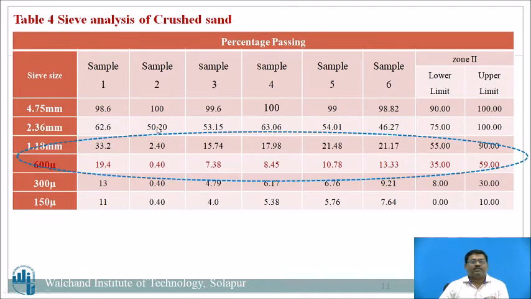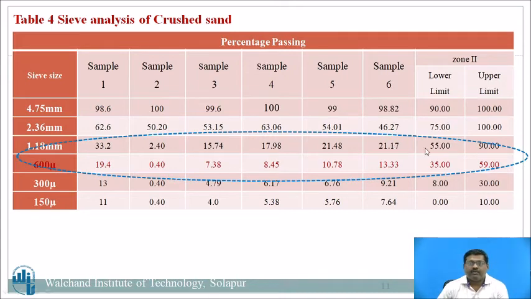At 2.36 mm, the values are 62, 50, 53, 63, 54, 46. So variation has started from this sieve size. The limit is 75 to 100, and I think no value lies within the range of 75 to 100. At 1.18 mm, the first sample is 33, the second 24, the third sample 15, the fourth 17, the fifth 21, the sixth 21.